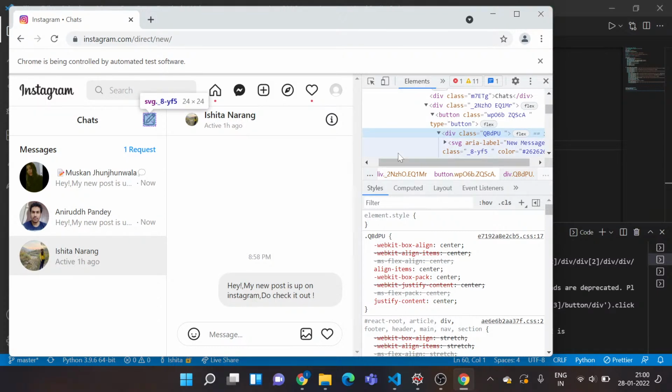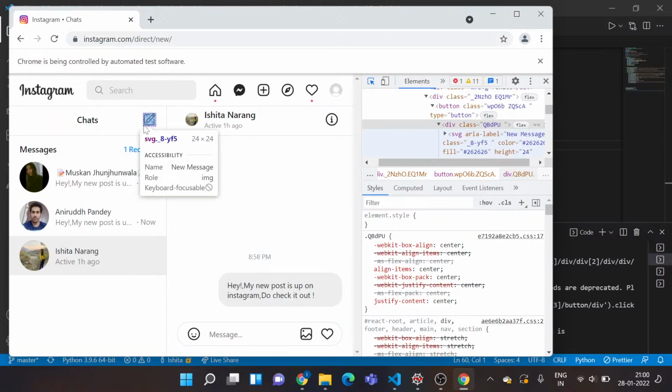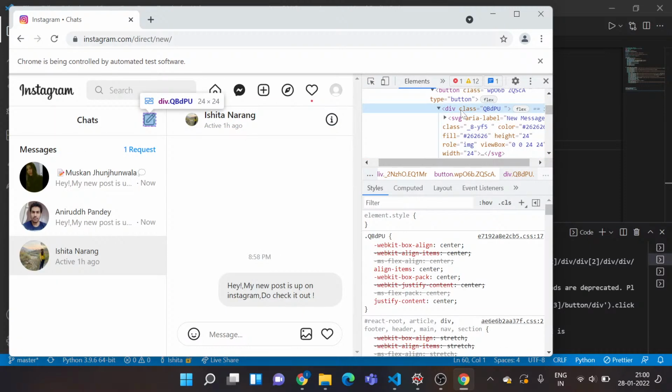Okay, one person was asking how do we get the XPath. So just select any one element, for example, this one. I don't want that SVG, I want a div that's actually containing all of the code for clicking on that button.